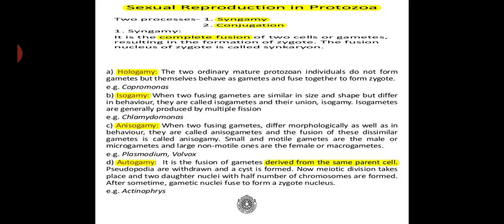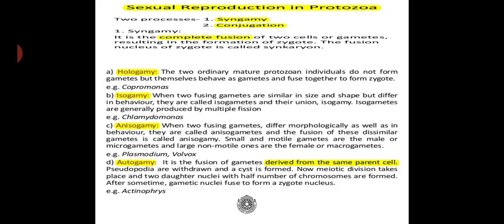Coming to hologamy first, the two ordinary mature protozoan individuals do not form gametes but themselves behave as gametes and fuse together to form a zygote. Example, Copromonas.